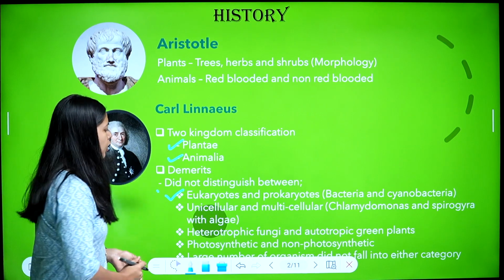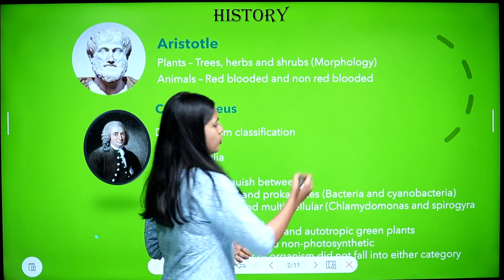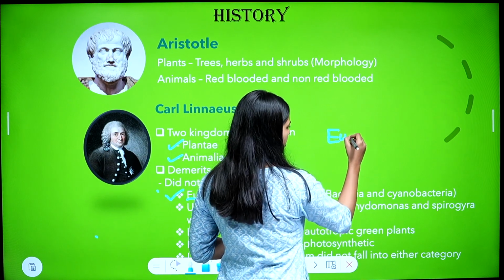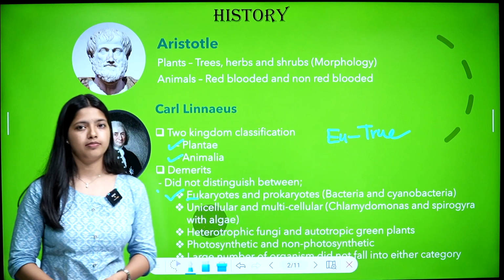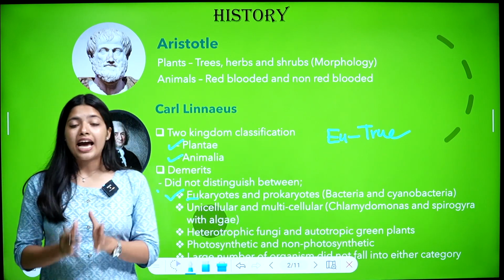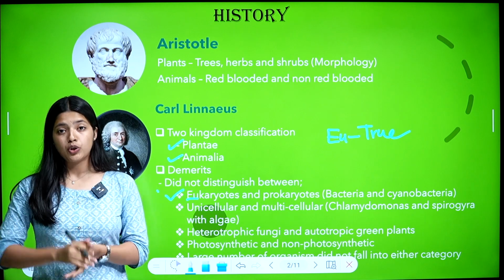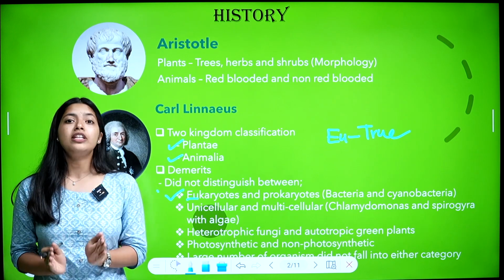Remember this: eu means true. This is an important topic. Karyo means nucleus. So eukaryotes means organisms with a definite nucleus.